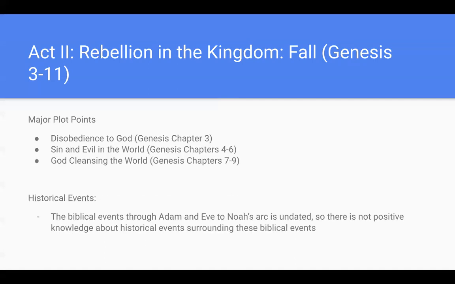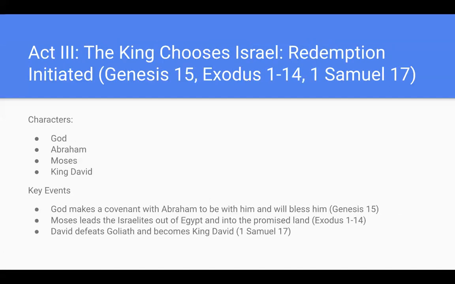The major plot points are the disobedience to God, which is Genesis chapter 3, sin and evil entering the world in Genesis chapters 4 through 6, and God cleansing the world in Genesis chapters 7 through 9. There are biblical events, but there are no historical events at this time.